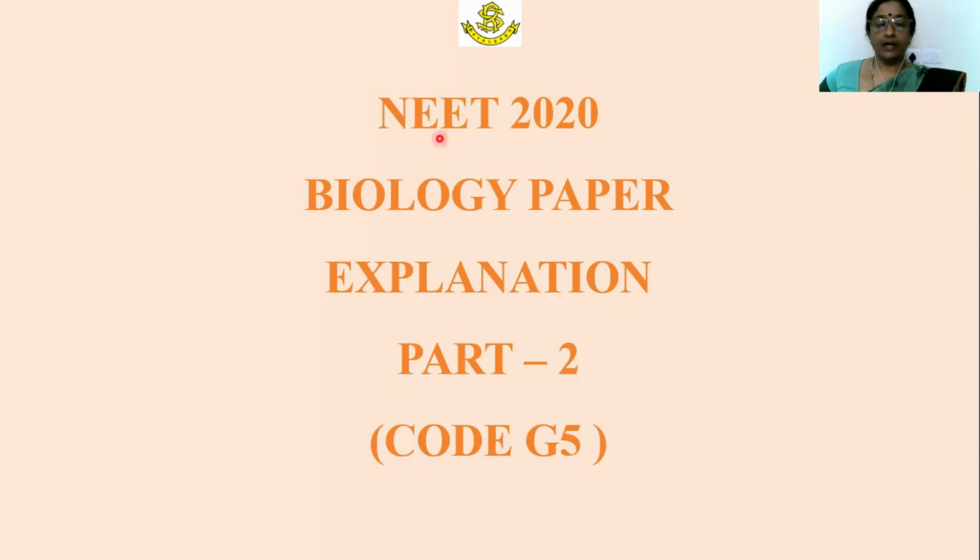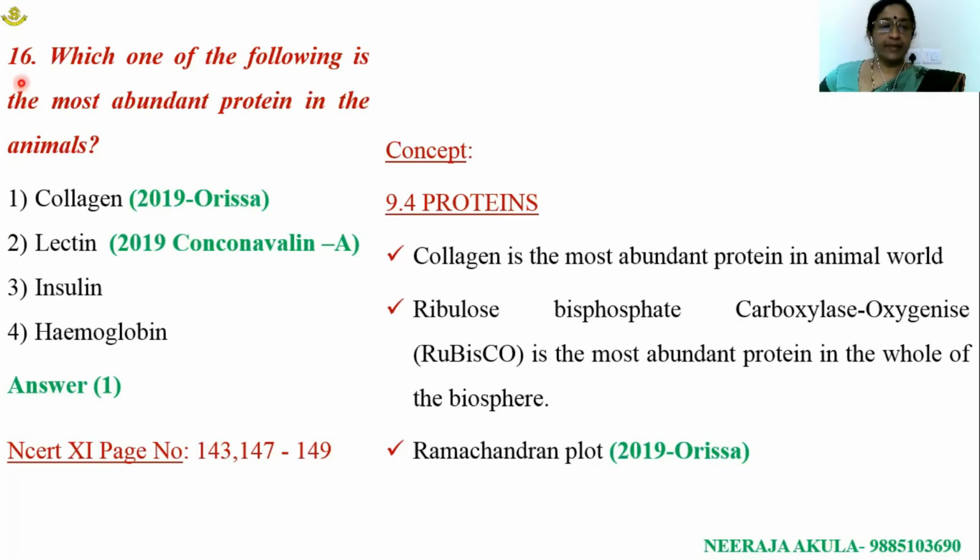Today let us see NEET 2020 Biology Paper Explanation Part 2 related to G5 code. Question number 16. Which one of the following is the most abundant protein in the animals? Collagen, lectin, insulin, hemoglobin. All these are different types of proteins. Collagen is the most abundant protein in the animals.